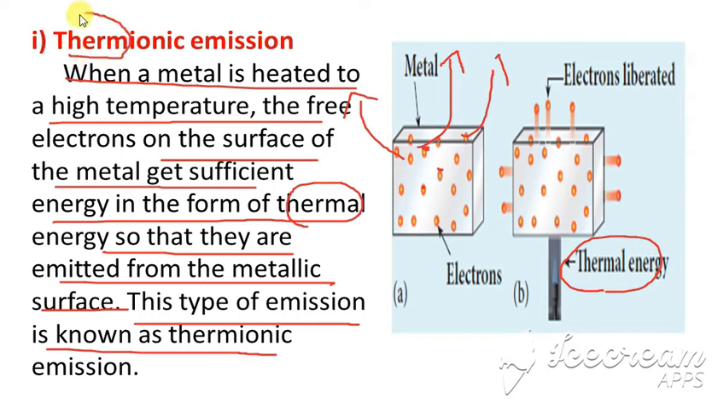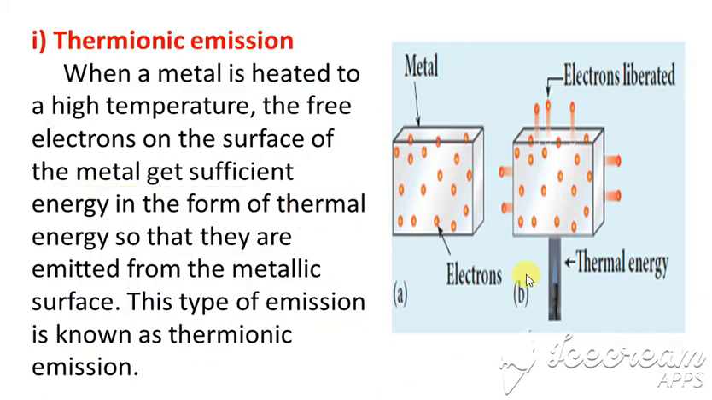Thermionic: therm is because of the heat, the electrons are being emitted, and so this is called thermionic emission. Clear? So when a metal is heated to a high temperature, the free electrons on the surface get sufficient energy in the form of thermal energy, so that they are emitted from the metallic surface. This is called thermionic emission.